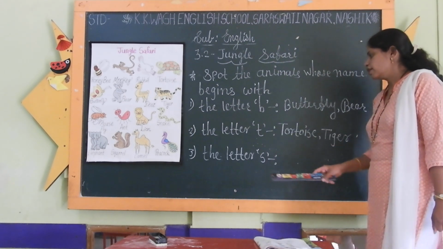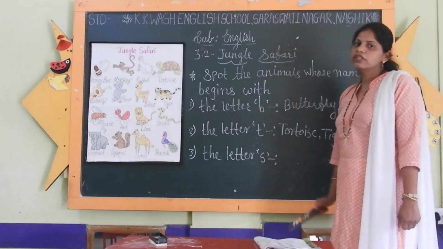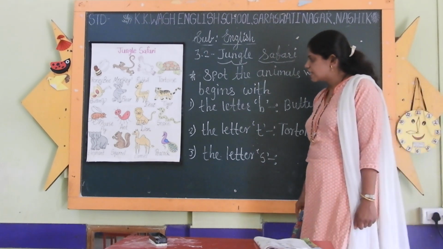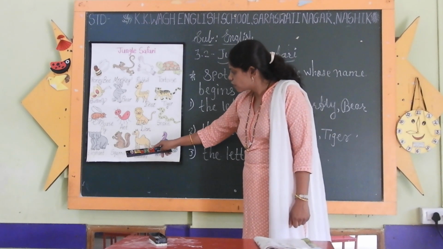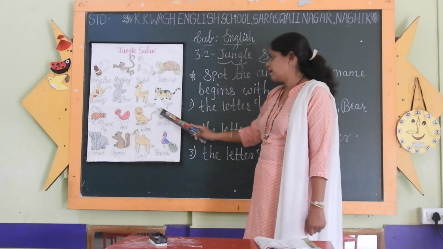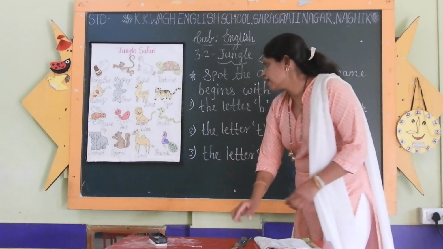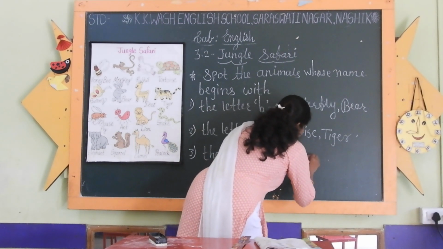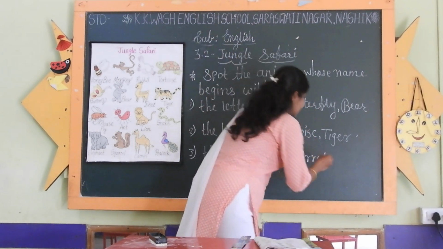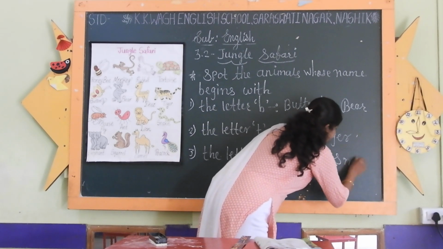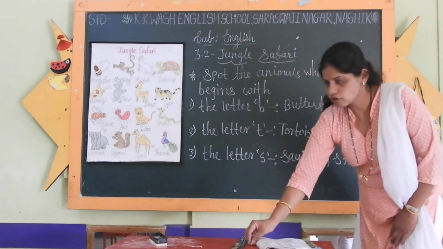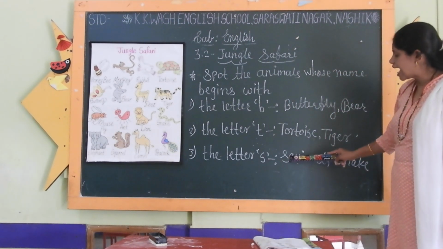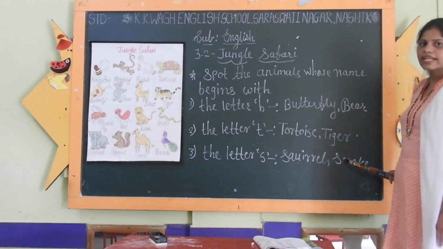Now last question. We have to find out the animals whose names begin with letter S. So let's find. Yes, first one is squirrel and second one is snake. Write down here squirrel, S-Q-U-I-R-R-E-L, and last one is snake, S-N-A-K-E. So students, these two animals' names start with letter S: squirrel and snake.